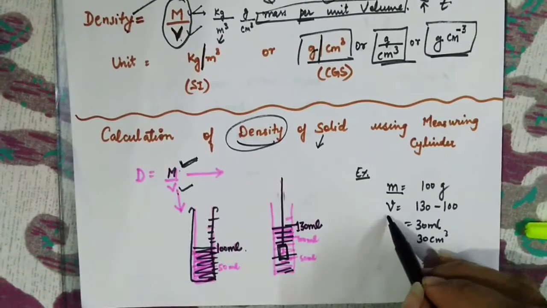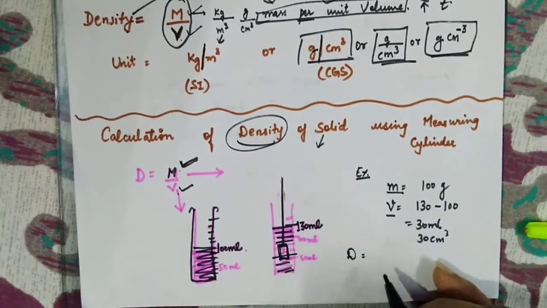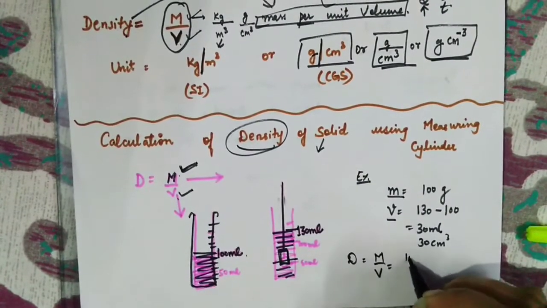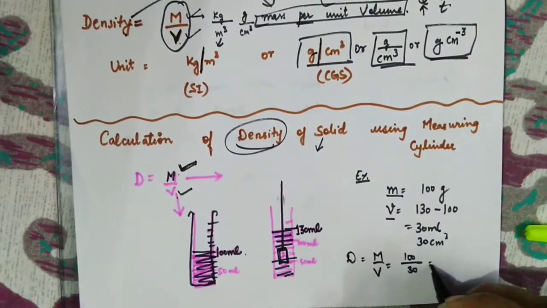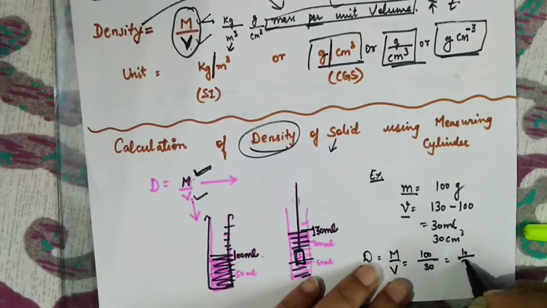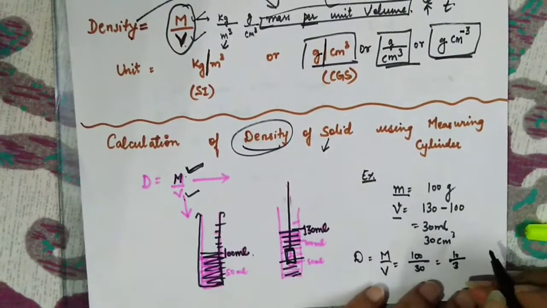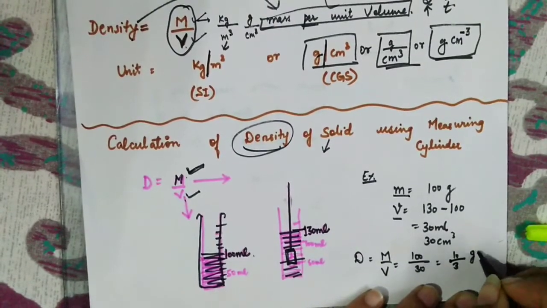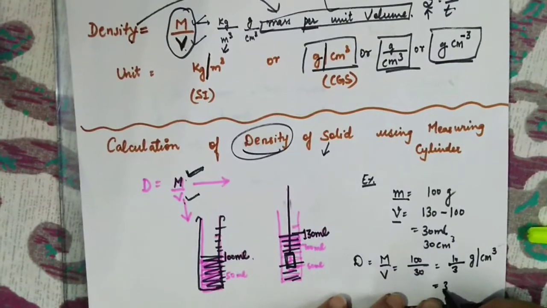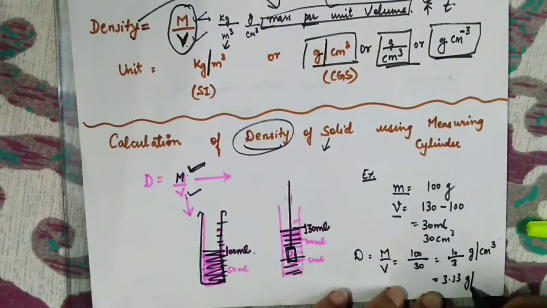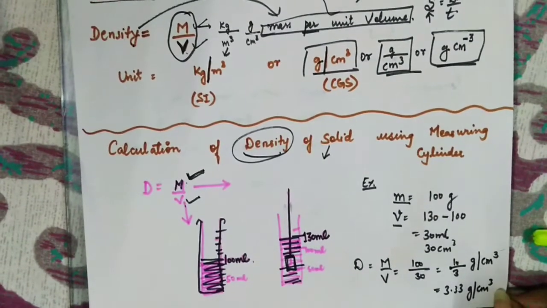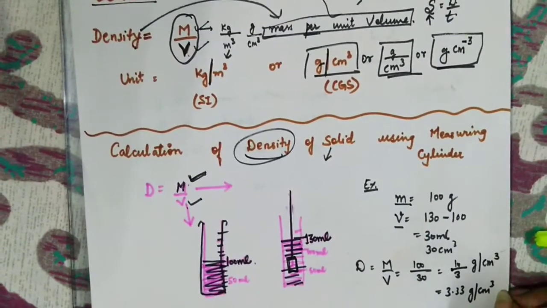Now you know mass, you know volume. How easy it is to calculate the density now. Formula is mass upon volume. So 100 upon 30, which is 10 upon 3. And the units will be gram per centimeter cube, or you can also write it in points, your choice. And it is as simple as that.